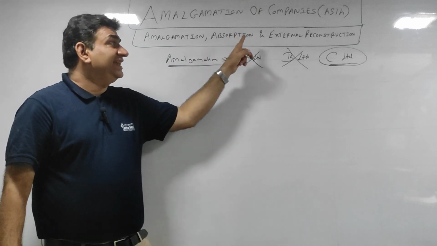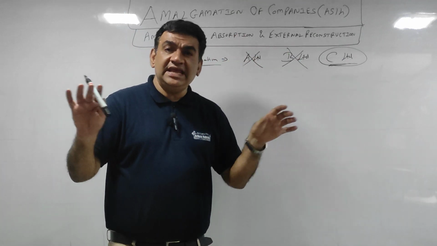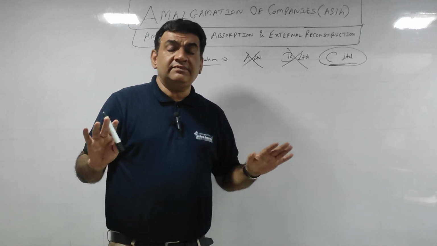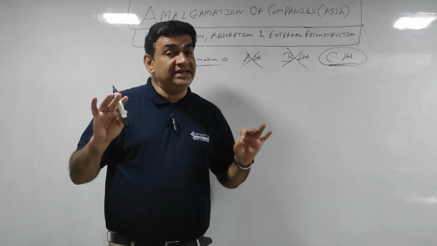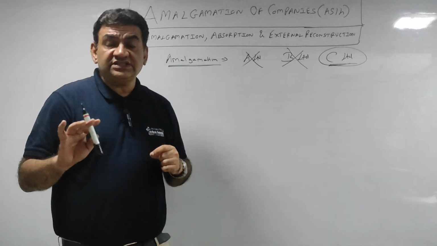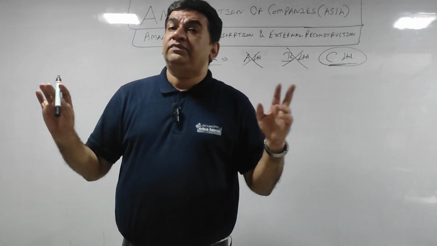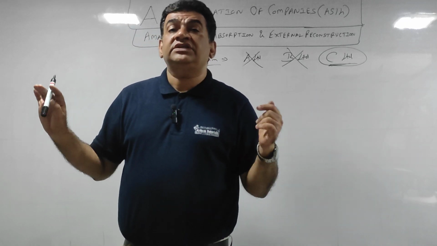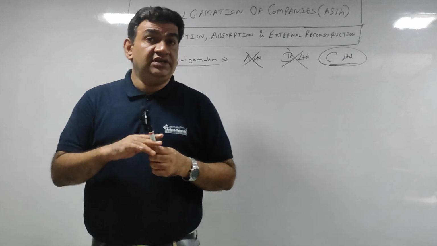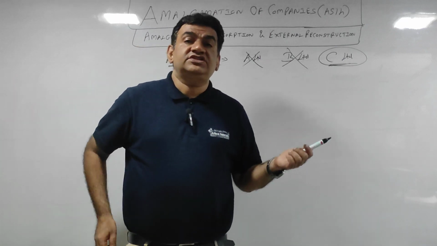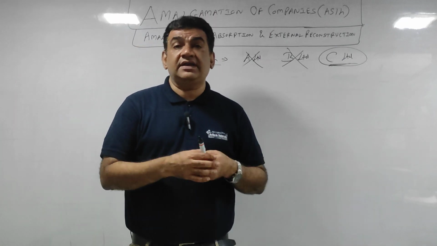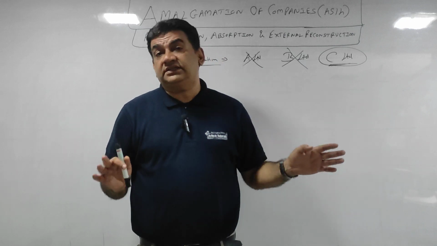Again I am repeating: amalgamation, absorption, external reconstruction. The meaning of the three differs, but the accounting treatment is the same. So you have to understand the meaning. It is very frequently asked in theory questions also: what do you mean by amalgamation, absorption, external reconstruction, or even a distinction can come. The chances of a distinction are less, but a short note can come.